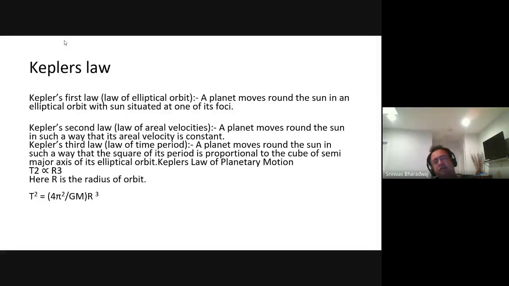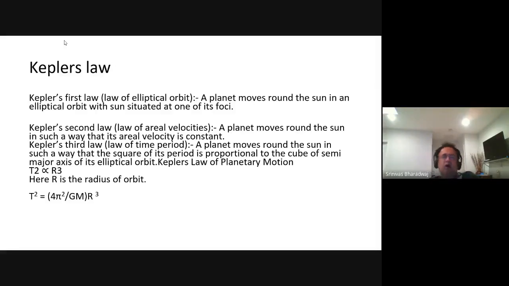There is conservation of angular momentum because the force and the position vector are in the same direction. And that is what decides Kepler's second law, which is that I omega is a constant, or r square omega is fixed, which is the same as saying that dA by dt is fixed.